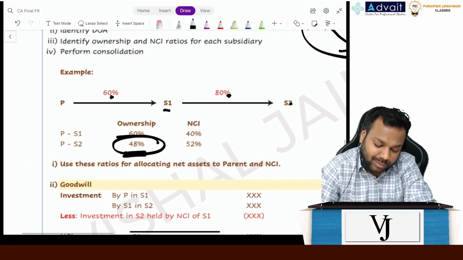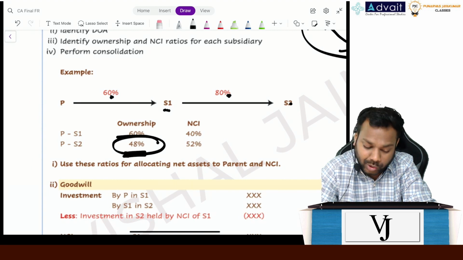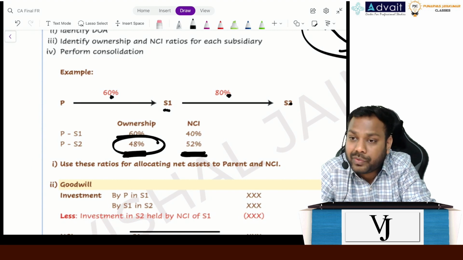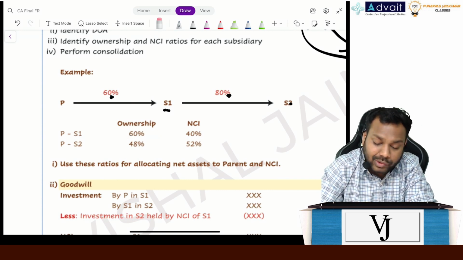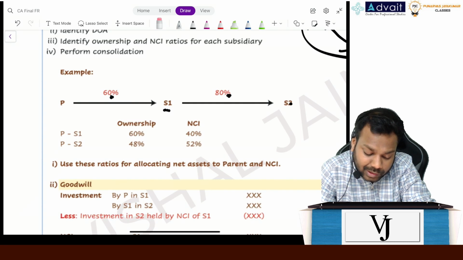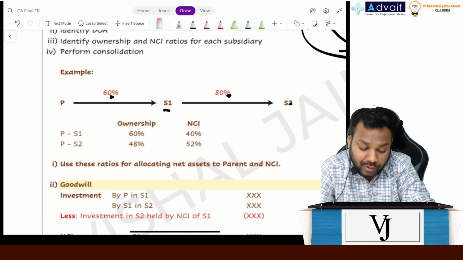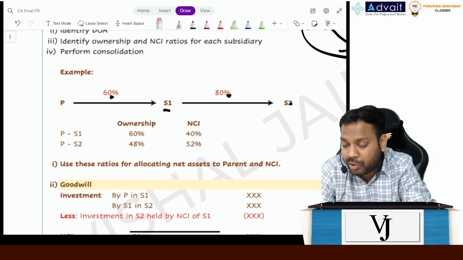Ownership. So when it comes to ownership, P has an ownership of only 48% of S2 and NCI has an ownership of 52% of S2. Is that clear? So ownership ratios can be different. So don't worry. Just because the ownership percentage is not more than 50%, don't understand that we have lost the control. No, we have not lost the control.